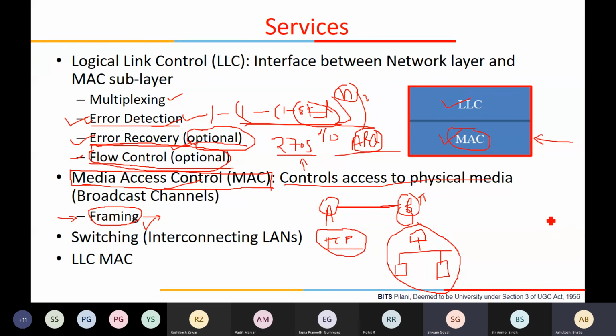Sir, what is ARQ? Automatic repeat request. That is, you have already done. So stop and wait, go back and selective repeat. This is how they actually chose to write it. Automatic repeat request.